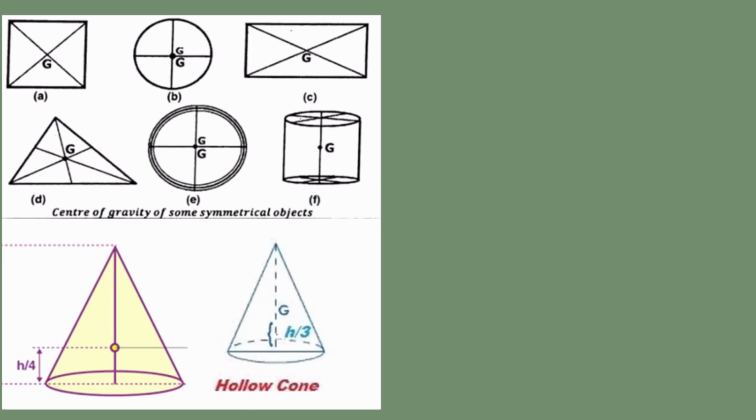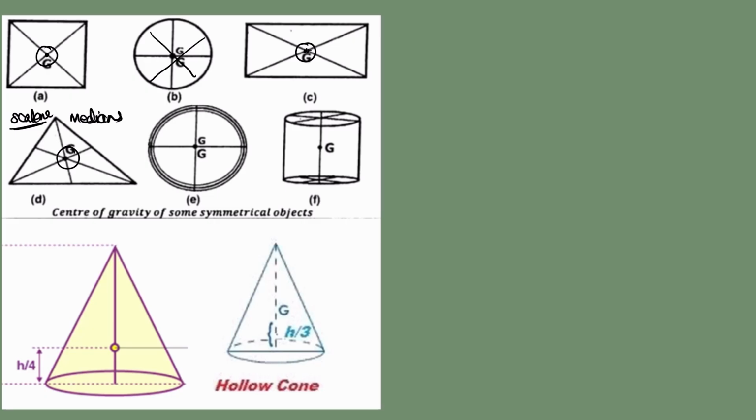Now we are going to see the center of gravity of some common objects. This is a square, so the center of gravity will be at the point where both the diagonals meet. This is a circle, again, any two diameters meet at this point. For a regular rectangle also, it is at the point of intersection of diagonals. What about a scalene triangle? It is the point of intersection where all medians meet.